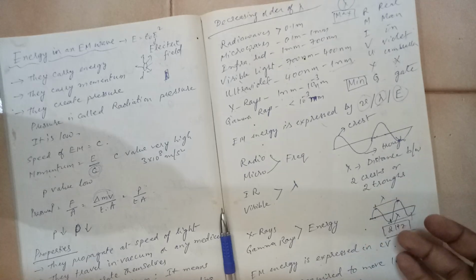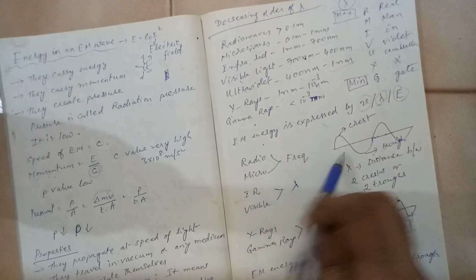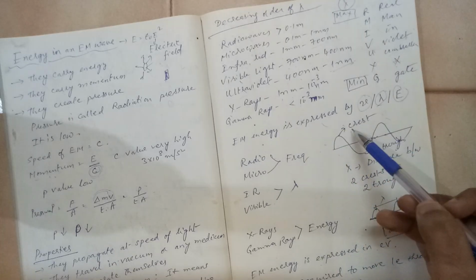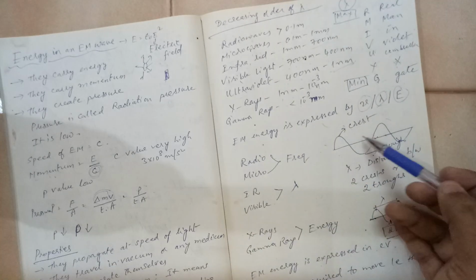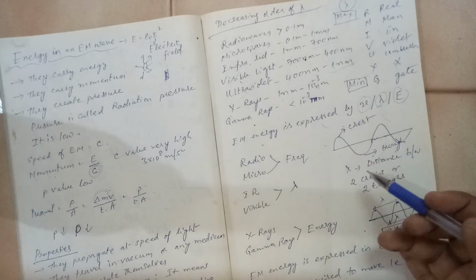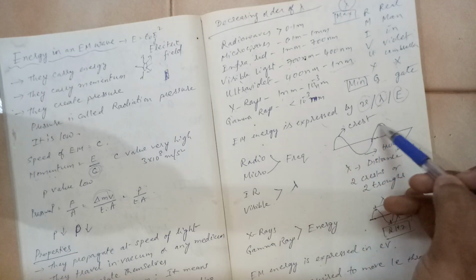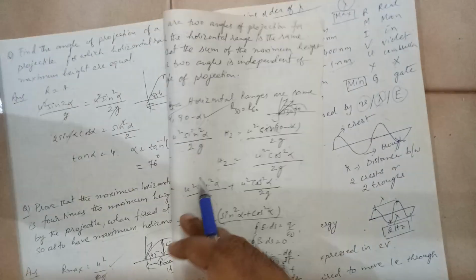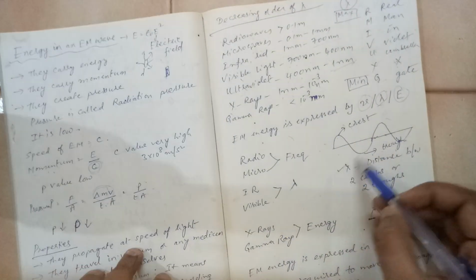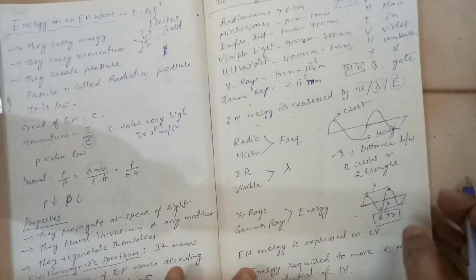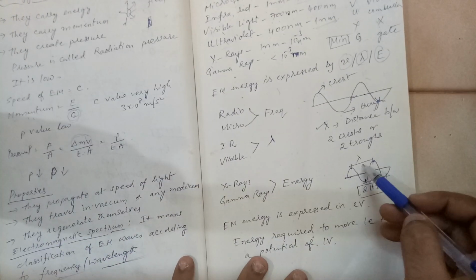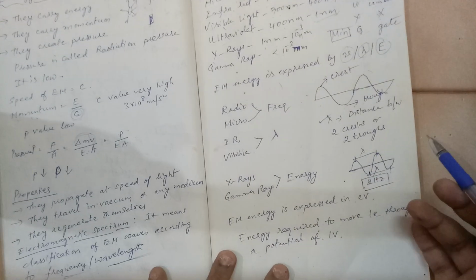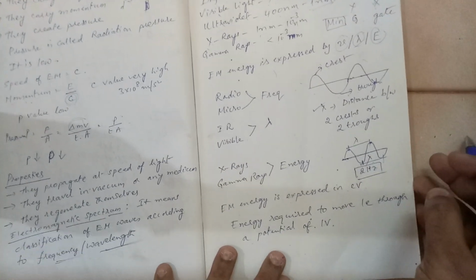Some of the basics of the wave is that a wave will have a crest and a trough. Crest means the uppermost point, the trough means the lowermost point. You have to take two crests or two troughs. The distance between them is called wavelength, denoted by lambda. So this is lambda and this is also lambda. Frequency means number of cycles per second.